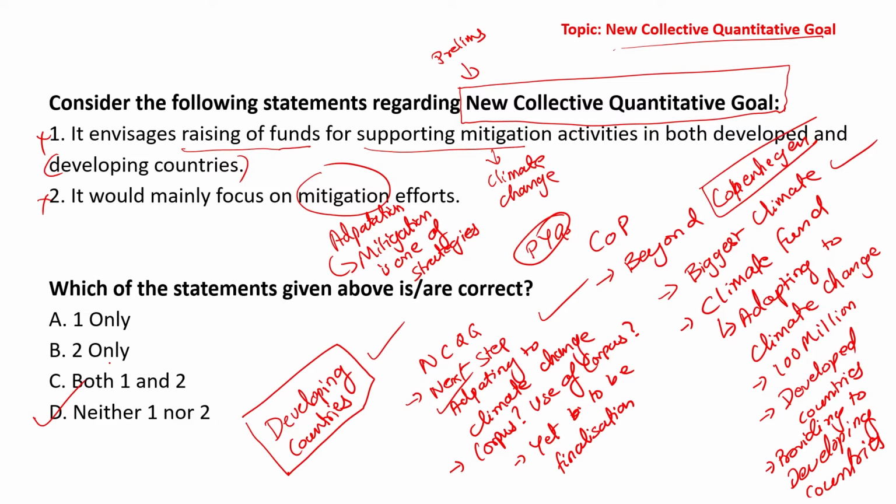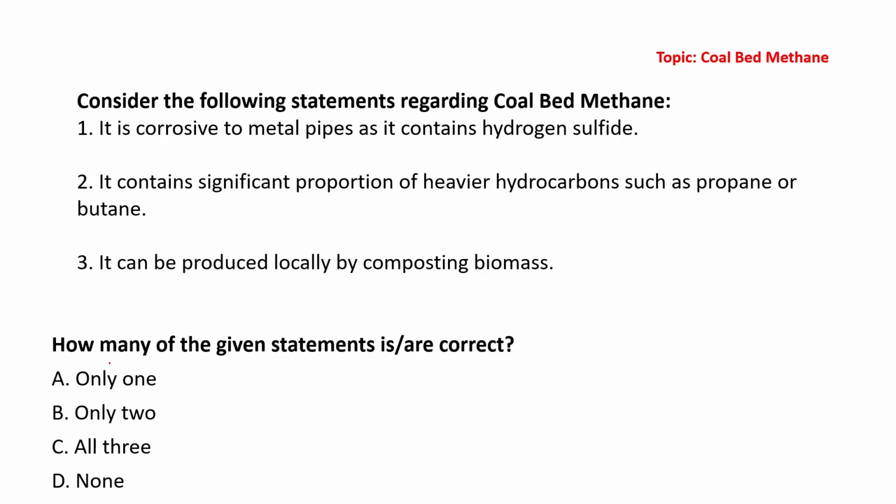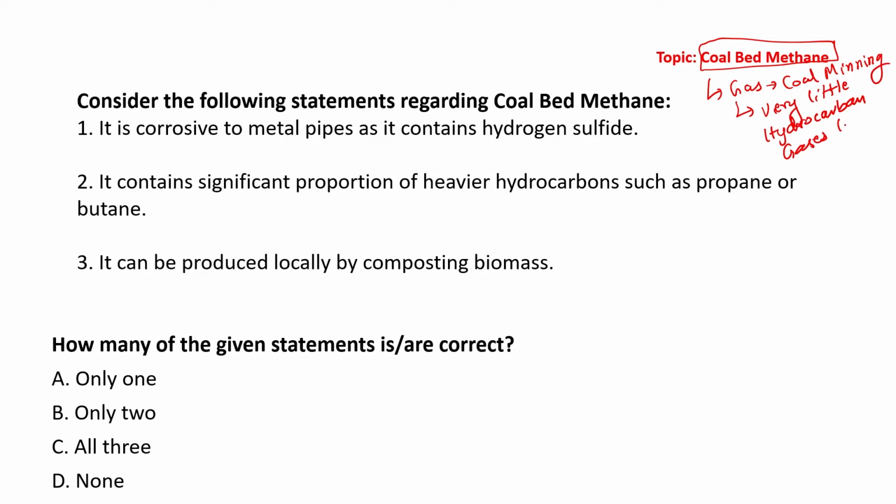All right. Now let us move on to the next topic, and this is related to coal bed methane. Very important. This gas is found mainly in coal mines where mining of coal takes place. This particular gas has very little hydrocarbon gases like propane and butane.